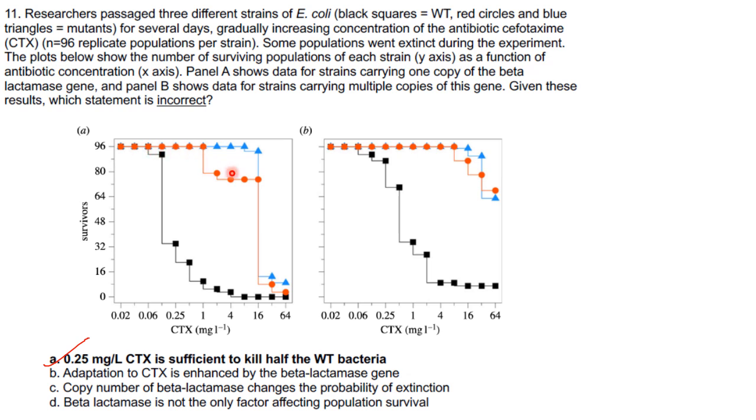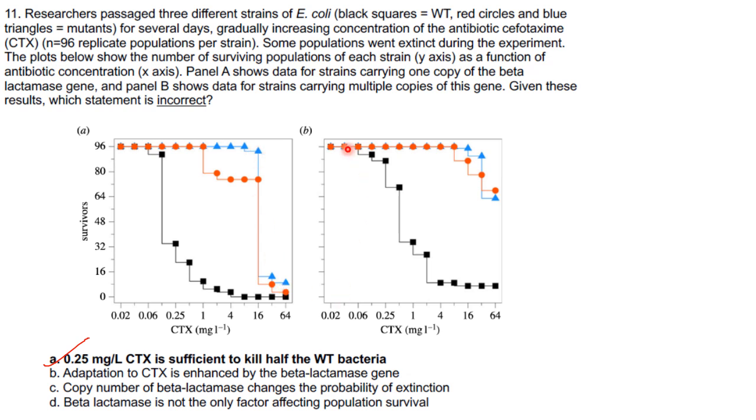Then the next thing I will tell you is about these mutants. Here in panel A, the mutants are also nearing extinction. Mutant means one of the strains of E. coli that the researchers have used. Similarly in the case of blue also.